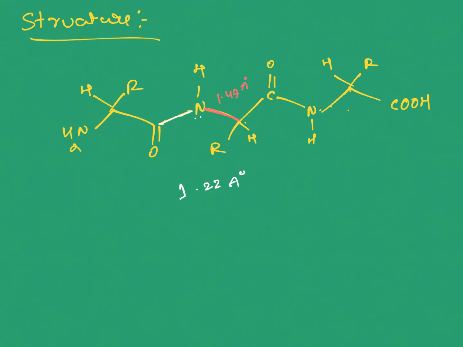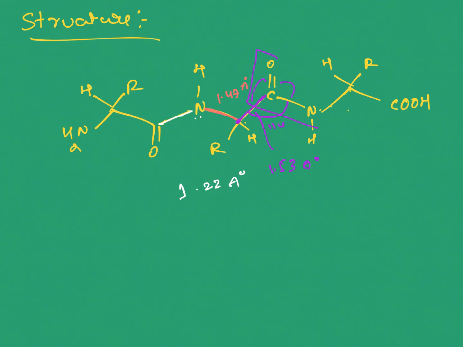And the carbon carbon bond length, sp3 carbon to sp2 carbon, is observed as 1.53 angstrom, and approximately the bond angle between the sp3 carbon, sp2 carbon and nitrogen is 114 degrees, and on the other side approximately 125 and 122,